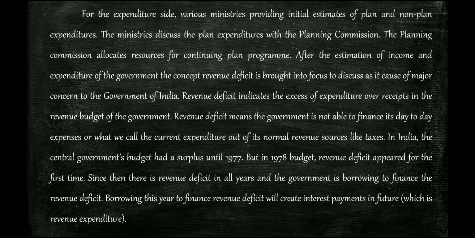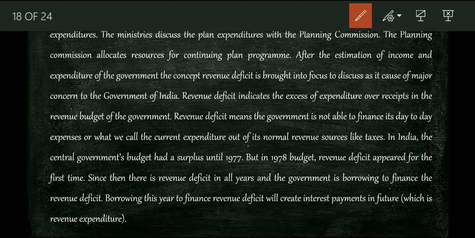For the expenditure side, various ministries provide initial estimates of plan and non-plan expenditures. The ministries discuss with the planning commission, which allocates plan expenditures after the estimation of income and expenditure, yes. And then we'll continue reading. Revenue deficit indicates the excess of expenditure over receipts in the revenue budget of the government, right?